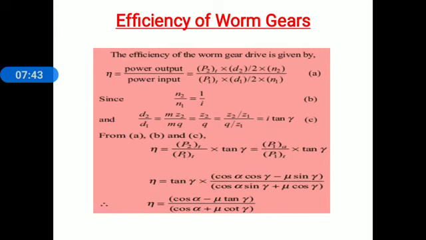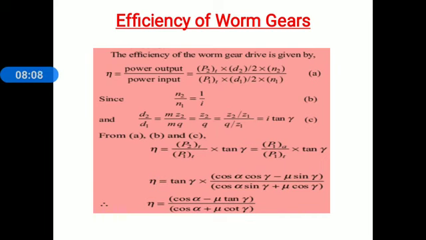Let me find. Here we know that the speed ratio for worm gear is speed of worm to the speed of worm wheel, meaning N1 divided by N2. But here there is a reciprocal: N2 divided by N1 is equal to the reciprocal of the speed ratio. Consider this equation B.